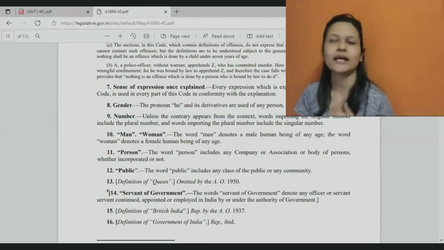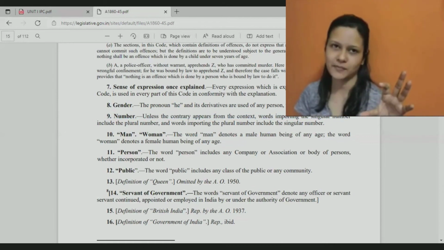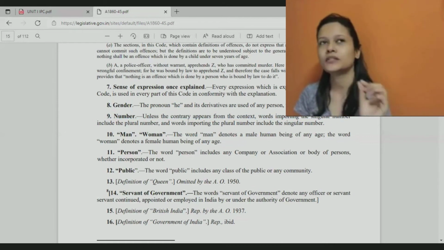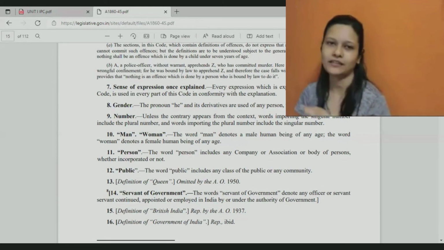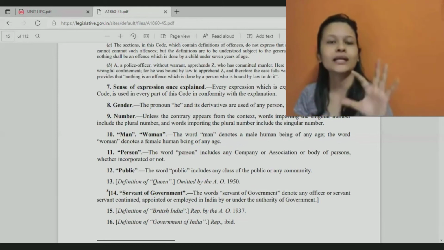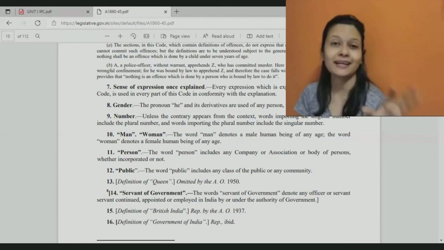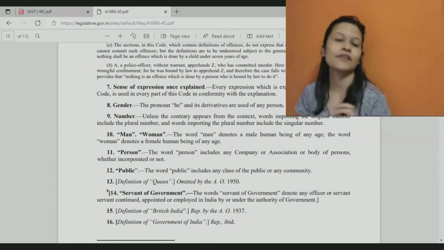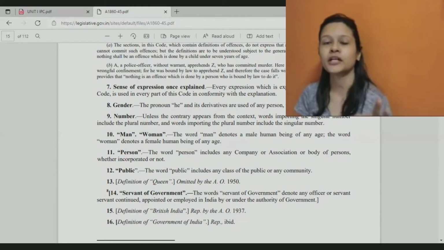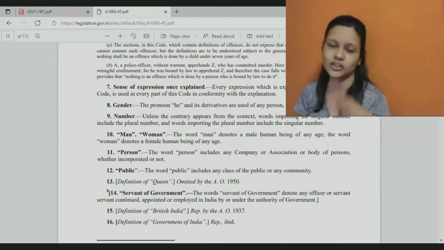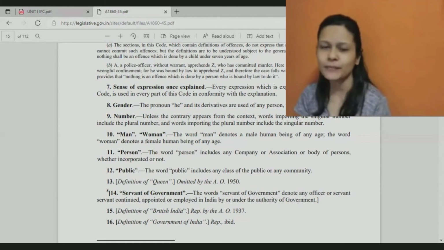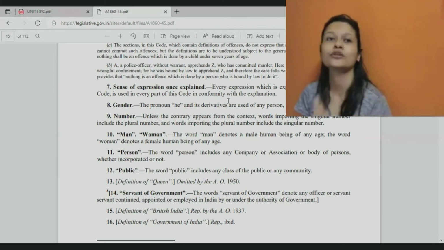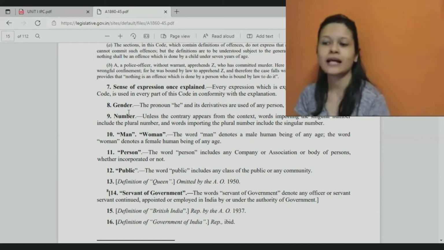That means when you are reading an offense in IPC, it will say when a person does this, he will have this, his. Only the male part is used, but that does not exclude women. He will mean male plus female both. Just to avoid confusion, too many pronouns like he, she, his, her are not used. Only the male version is used, but that also includes female. So that is also very important.